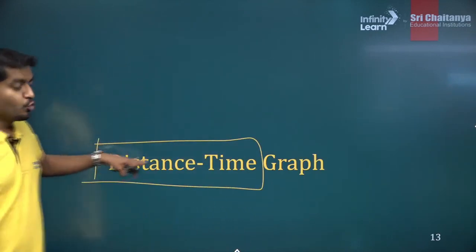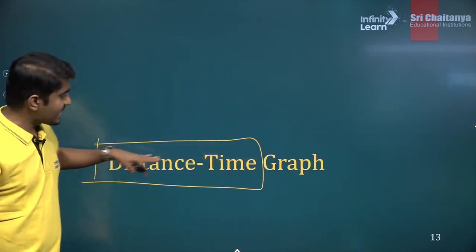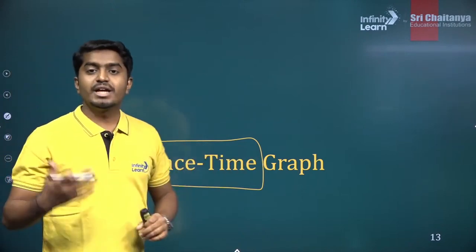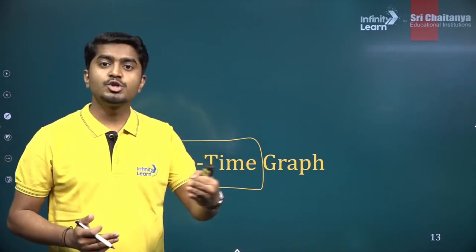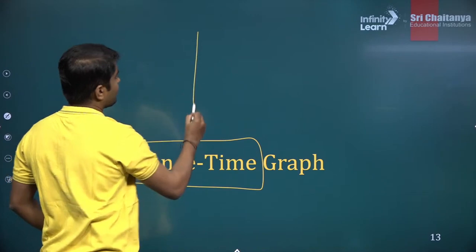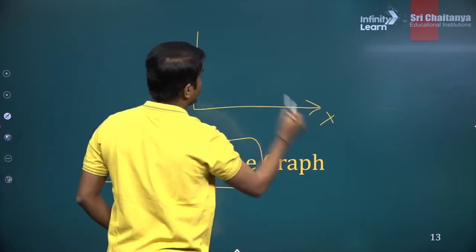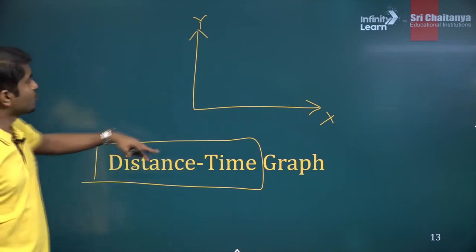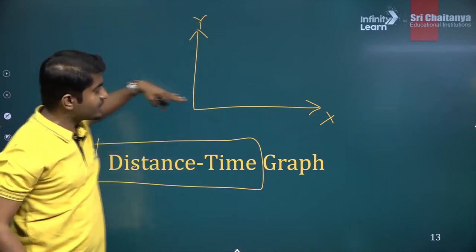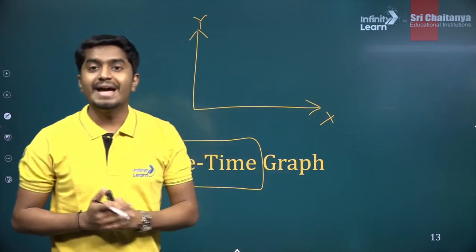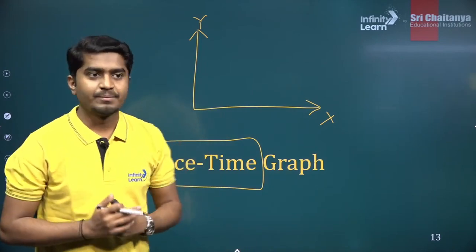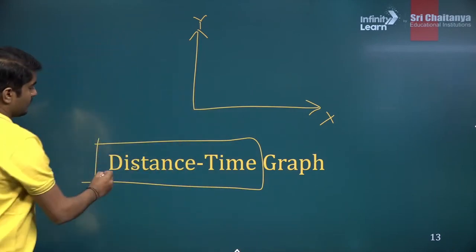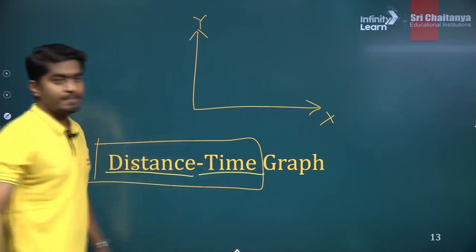So here we have two variables. There is a distance and there is time. So if you have two variables, how do you choose? We have a graph. Graph will have the x coordinate and it will have the y coordinate. So which of the two I should plot on the y and which of the two I should plot on the x? How will you decide? We have two variables, distance and time.